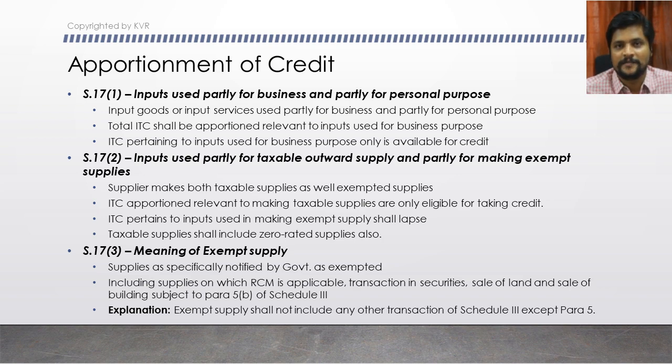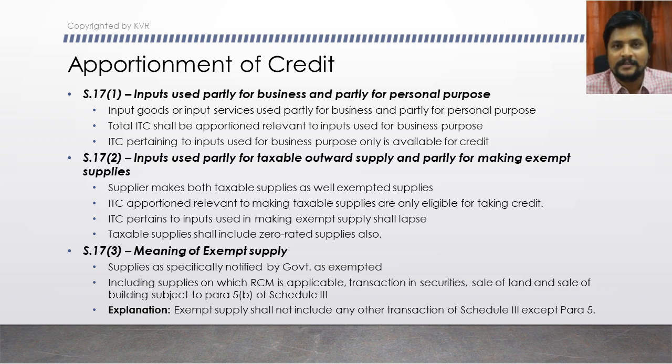Subsection 2 is similar, but the scenario here is inputs that are partly used for providing outward taxable supply and partly used for providing outward exempted supply. That covers the manner of determining the apportionment of ITC and how the ITC proportionate to outward exempted supply is to be treated.